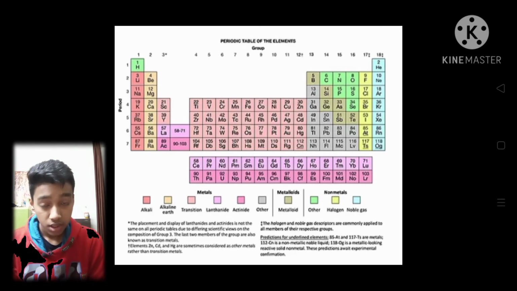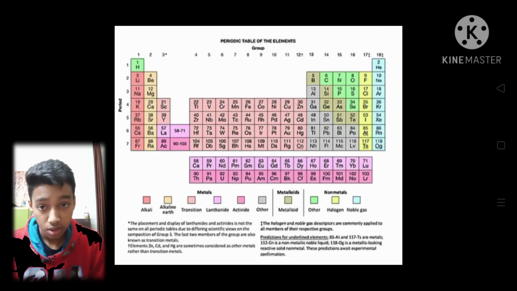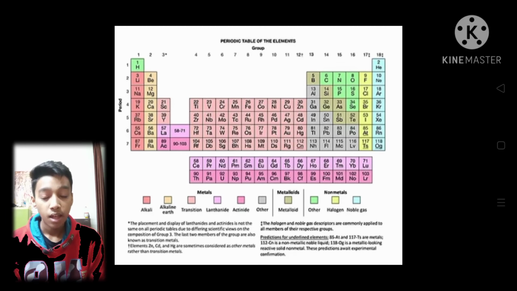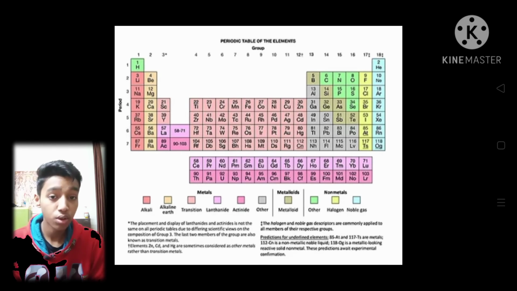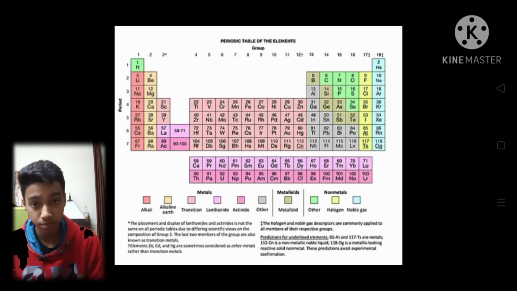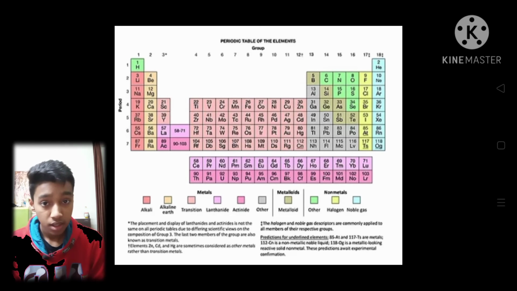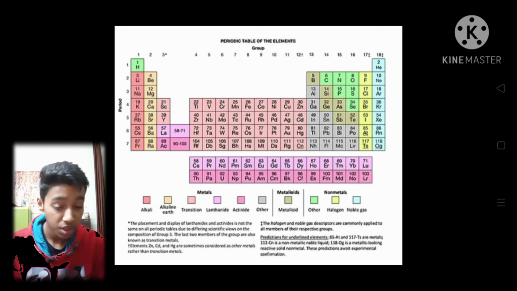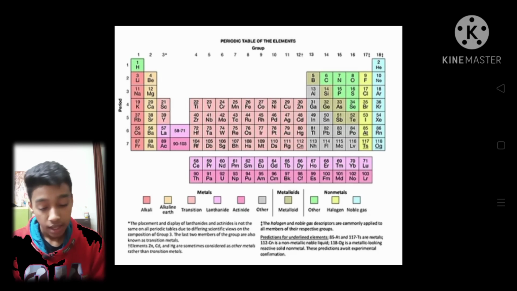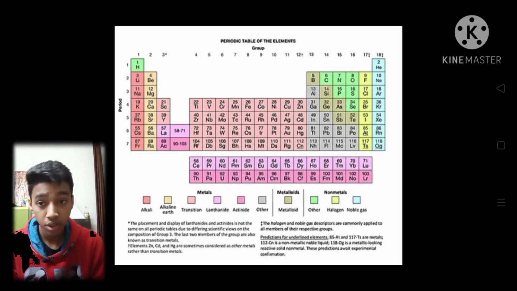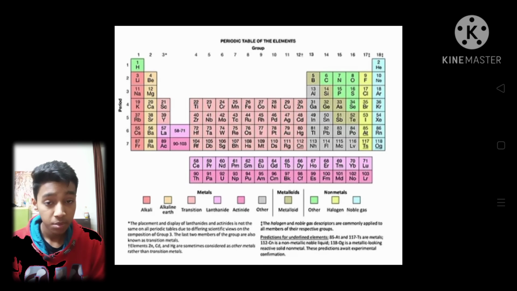Today the periodic table is a symbol of chemistry, and whoever is interested in chemistry learns the periodic table. It is very easy to learn if you get some tricks. There are so many tricks to learn the periodic table, and many people learn it. If you learn the periodic table, you get so much knowledge of the elements, which is very important in chemistry. In every science book you can see the periodic table mentioned, and in the 10th class there is a chapter based on the periodic table, in which you learn about the elements and their properties, the structure of the periodic table, and reactions between elements.